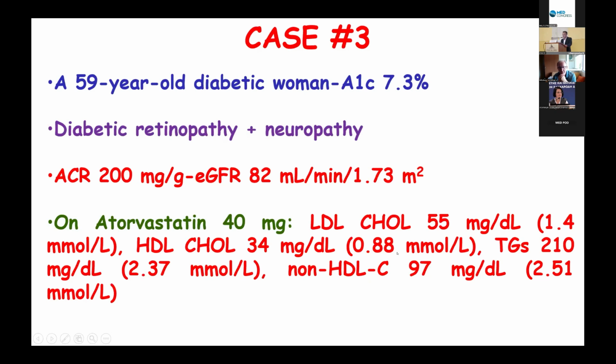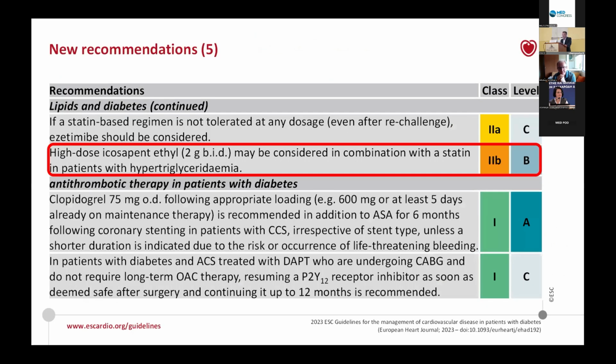Here we have a patient who receives high-intensity statin treatment, is on LDL cholesterol goal, but triglycerides are increased, and HDL cholesterol is low, which is often a clinical scenario. In this case, guidelines now suggest to administer a high-dose icosapent ethyl, which is 2 grams 2 times daily, in combination with statin or statin plus ezetimibe.